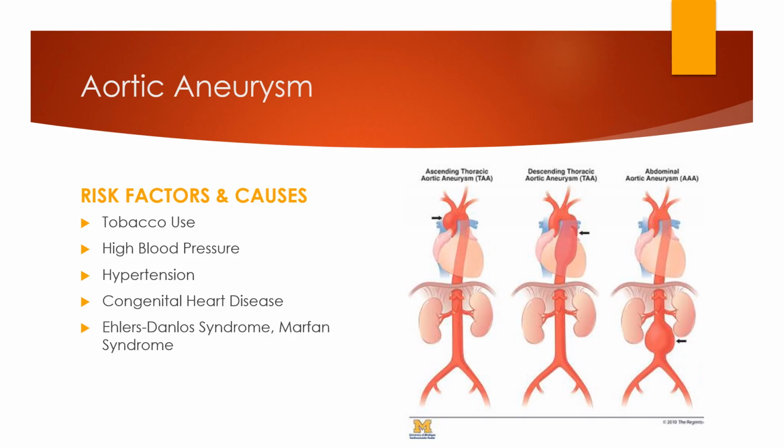Some of the risk factors for aortic aneurysm: tobacco use, high blood pressure or hypertension, congenital heart disease, and connective tissue diseases like Ehlers-Danlos syndrome or Marfan syndrome. Okay, aortic dissections can affect a couple of different places. You can have an aortic aneurysm or dissection in the ascending thoracic aorta, in the descending thoracic aorta, and in the abdominal aorta, right? So ascending, descending thoracic aorta, and then down in the abdomen.